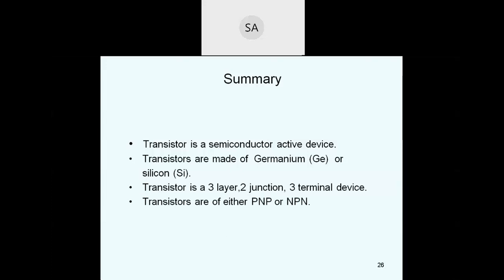Transistors are either PNP or NPN transistors. PNP is the complement of NPN transistors. So whatever construction and working is similar to the NPN transistor, only the polarities will change. The direction of current will change.